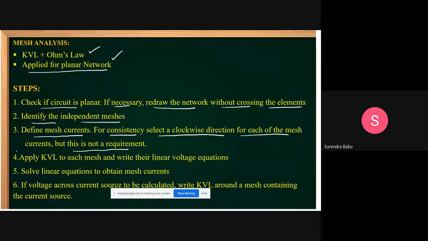It is not compulsory, but you always take clockwise only. You don't take anti-clockwise like that. It is advised to take the clockwise direction of the current in all the meshes.